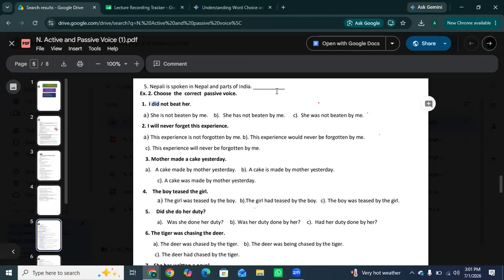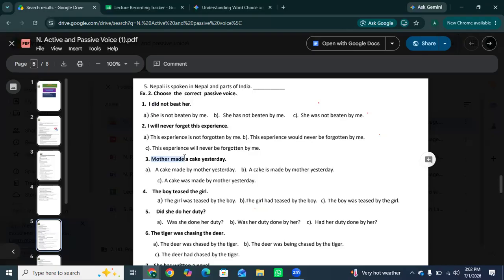The next one is, mother made a cake yesterday. Yes, made means that mother made this in the past.